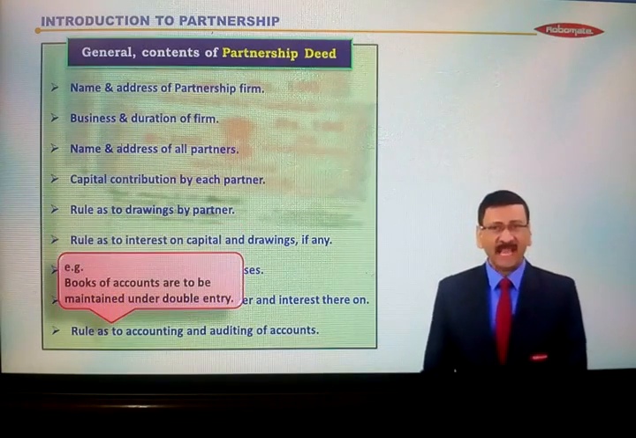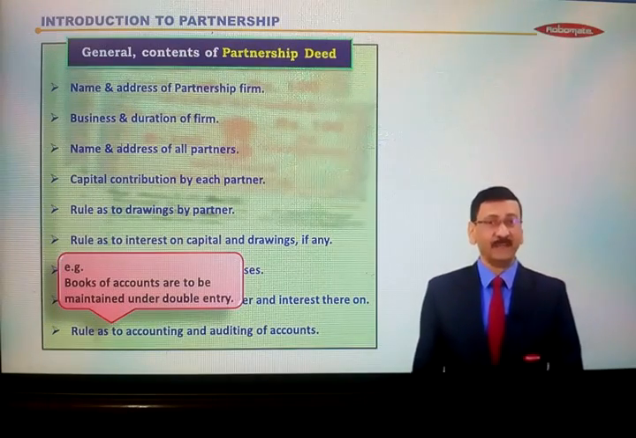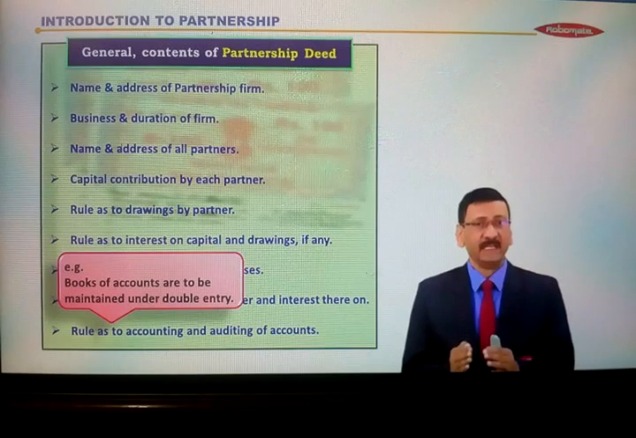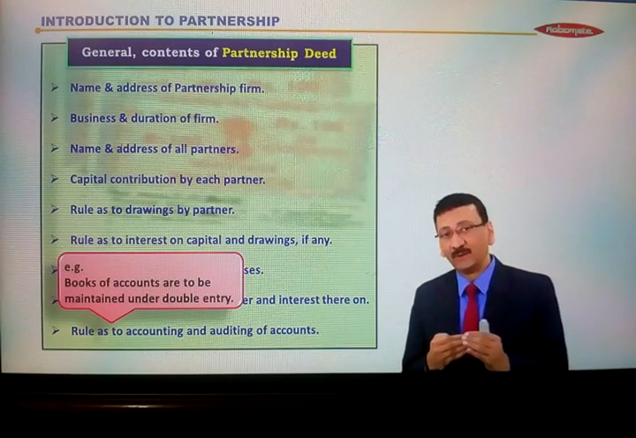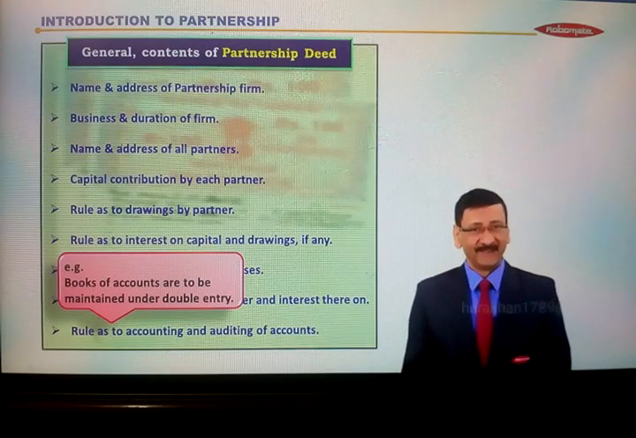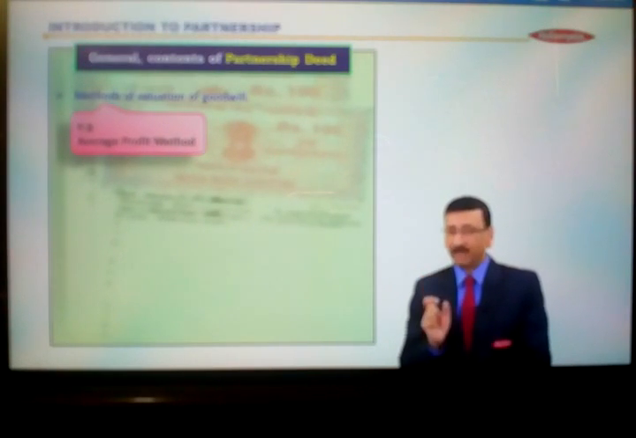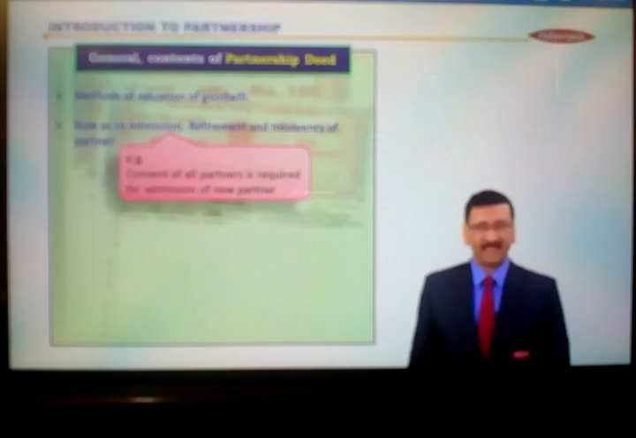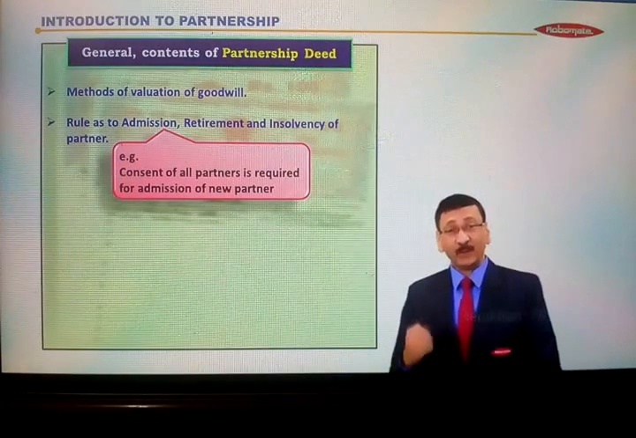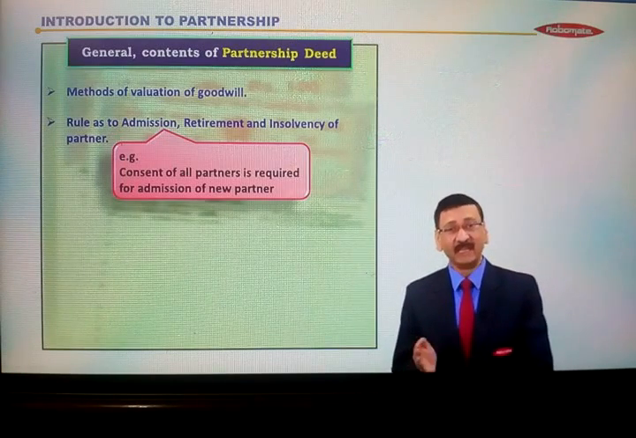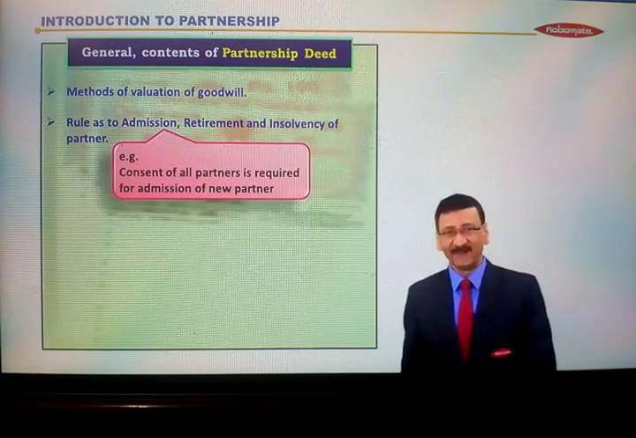Then after that, rules as to accounting and auditing of the accounts. Now, how to maintain the accounts and how the auditing of the accounts will be made, again those rules are specified in partnership deed. Then after that, next content, methods of valuation of goodwill. In future, need may arise to make the valuation of goodwill. So under which method the goodwill will be valued, that is also specified in partnership deed. Then rules as to admission, retirement and insolvency of partner. नया पार्टनर लेने का है, कोई पार्टनर जा रहा है तो बिजनेस कंटिन्यू होगा कि नहीं होगा. All this is specified in this particular partnership deed.